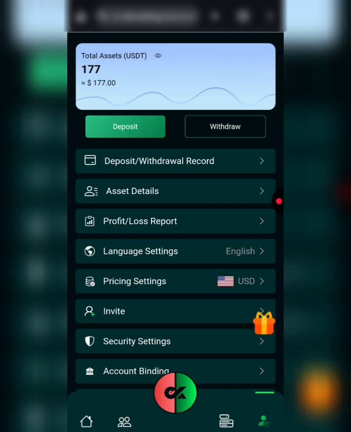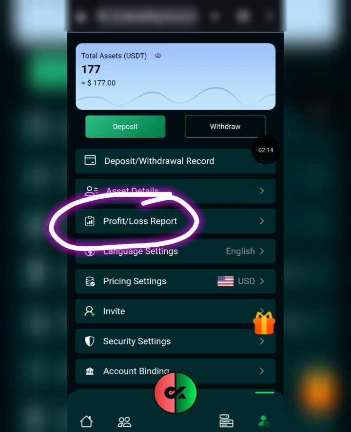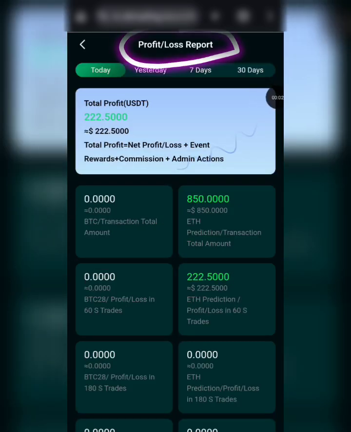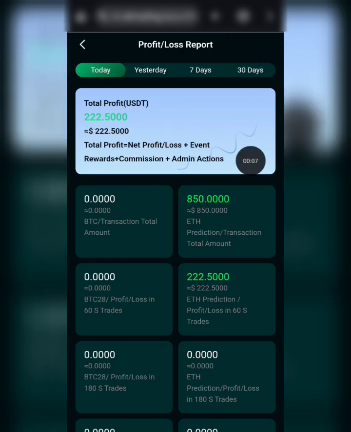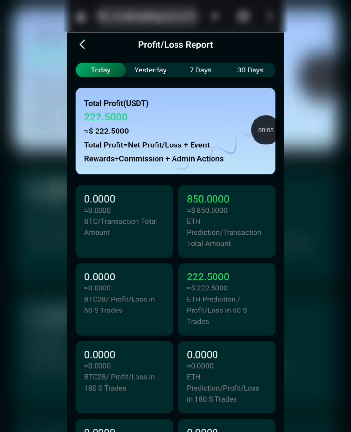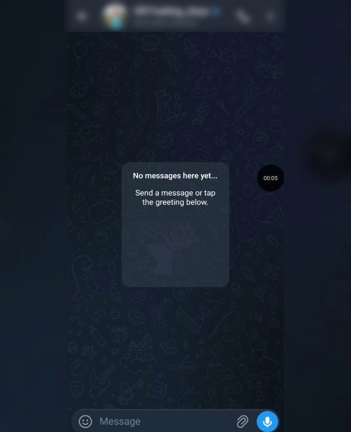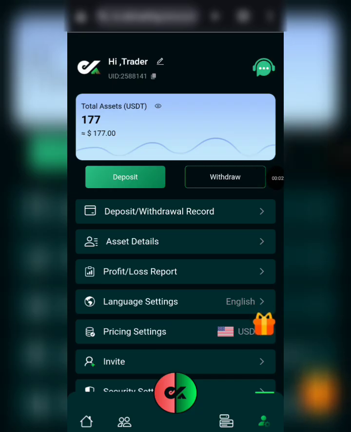Okay, now for you to get the compensation, you need to first of all click on this profit/loss report right here. So this page will give you your profit or loss data for that day. So if it is a loss, you will see a minus in front of the amount right here. Okay, so right now mine is currently in profit, and this is the profit I made today while trading on the OKTrading platform. So if your data was a loss, you're going to screenshot this page, and then you also copy this UID right here, then you send it to the customer care agent. I'll be dropping their link in the comment section below. Okay, so that's it about the compensation plan, and that's how you can get compensated if there's any need.